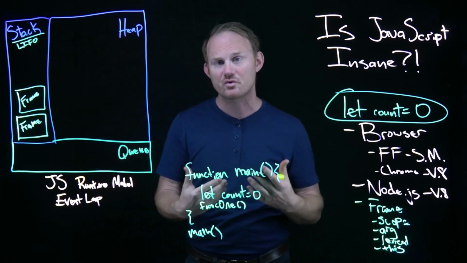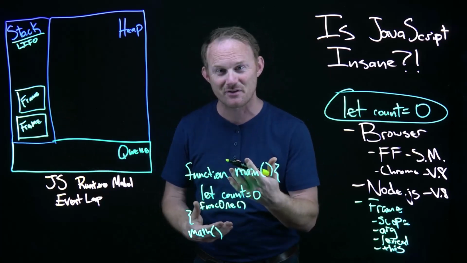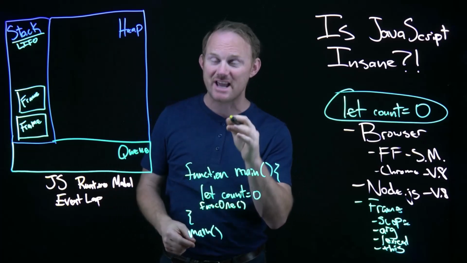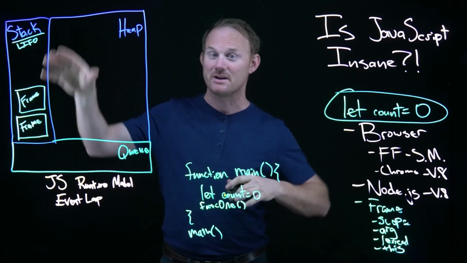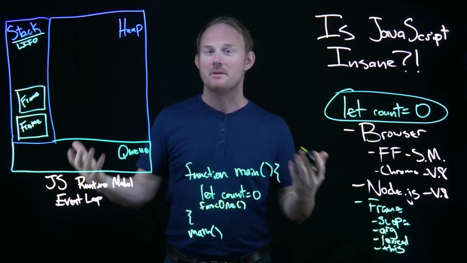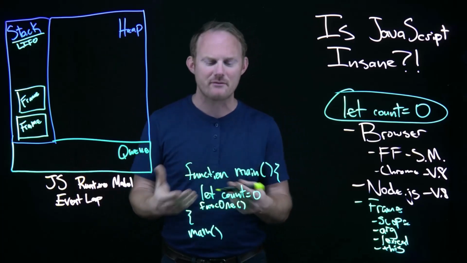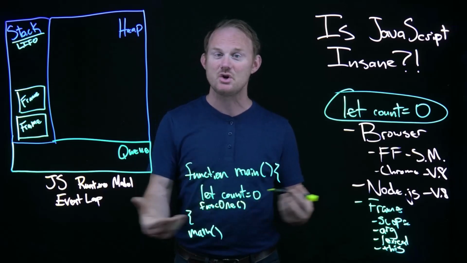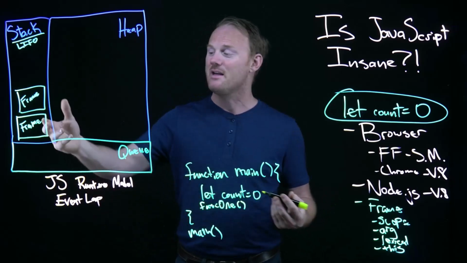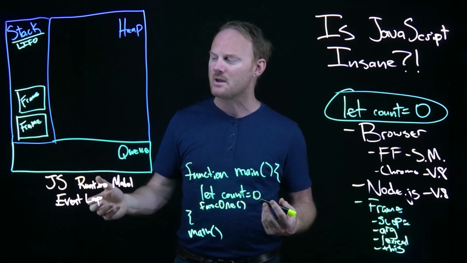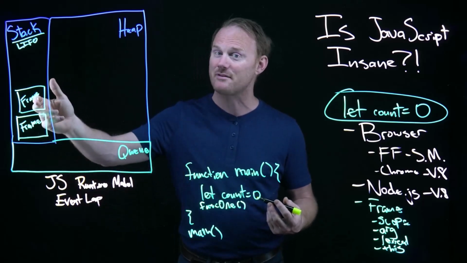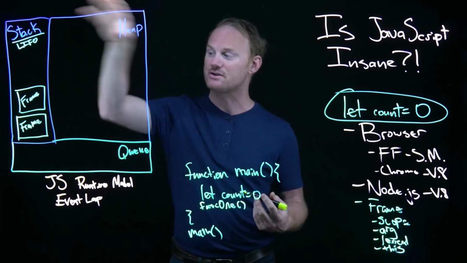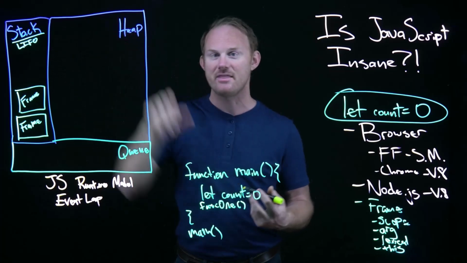So the most recent frame added, the most recent function run, is what's going to get put on the top of the stack, and that's going to get run first, and it's going to work its way back down. This makes perfect sense. If you have your global function and you call function one, that has to finish before we can continue on through the rest of the parent function, right? That's what's happening: this frame gets put on, it calls something, this frame gets put on, we have to finish this one before we can come back to this one. Last in, first out. Stuff gets put on the stack in that order.